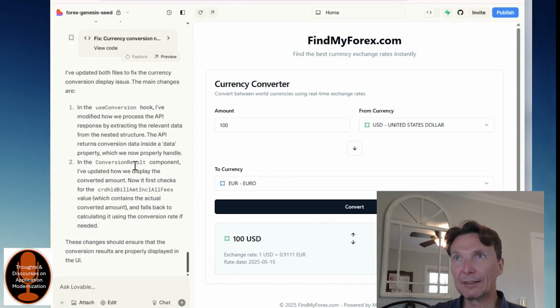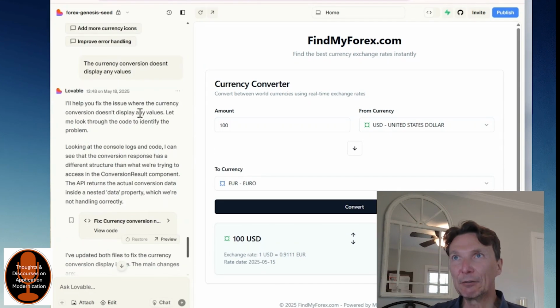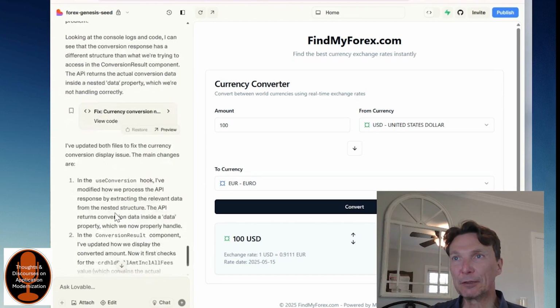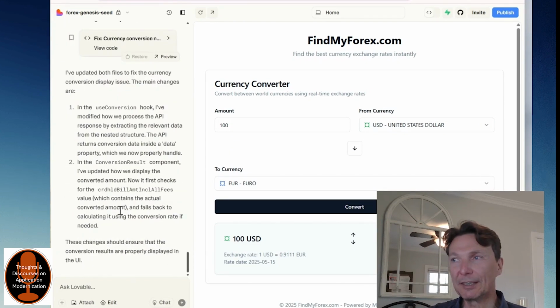And then it basically figured out there was an issue with the data it was getting back. And so now what you can see is I'm getting back some data. So here you go. Very quickly, I've been able to create a very simple app, and so pretty cool, right?